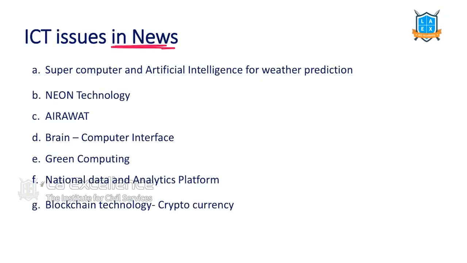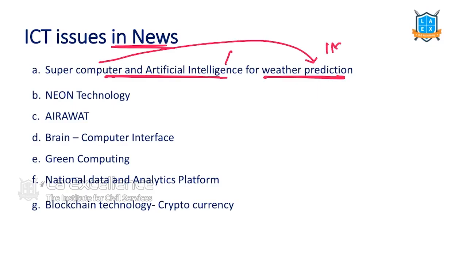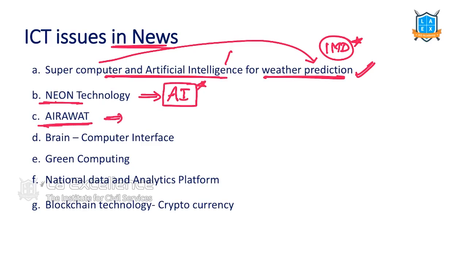ICT issues in news. First one, supercomputer and artificial intelligence for weather prediction. Yesterday there was also this news article which said about role of supercomputer in weather prediction. IMD, Indian Meteorological Department, is using supercomputers for weather prediction. Neon is an artificial intelligence technology. Samsung has developed this technology. We will see it. Airavat is a project proposed by Niti Aayog. So what is this project? Why do we use it? We are going to understand, but this is an application of ICT.